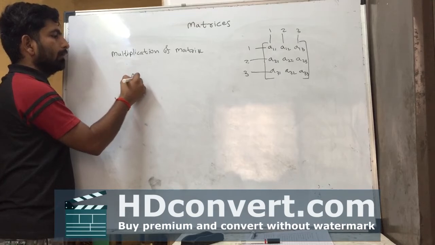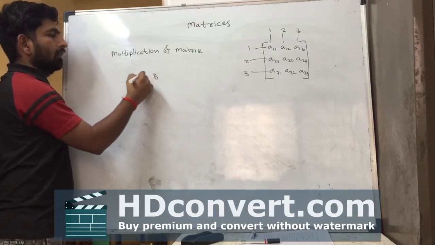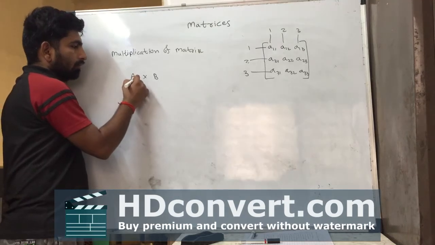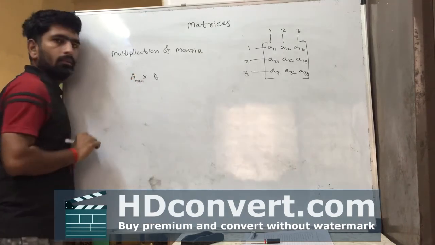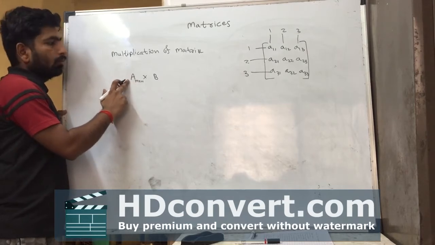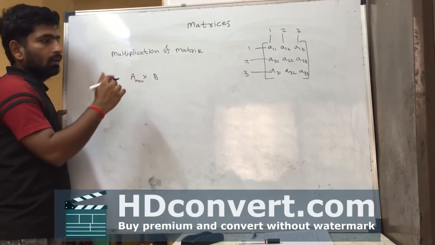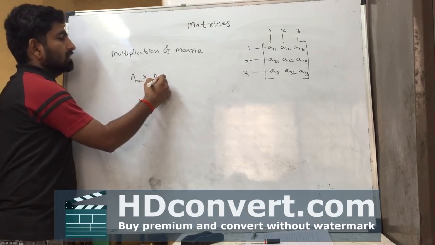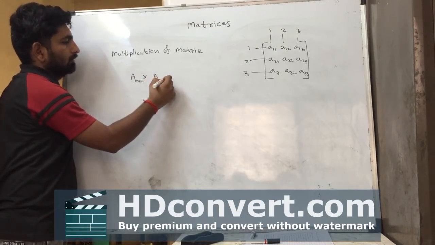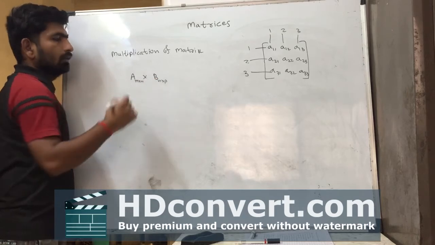If we have A matrix and B matrix and we want to multiply both, the number of rows of A matrix is m and the number of columns of A matrix is n. We must have n by p.